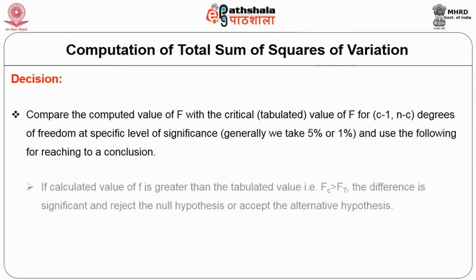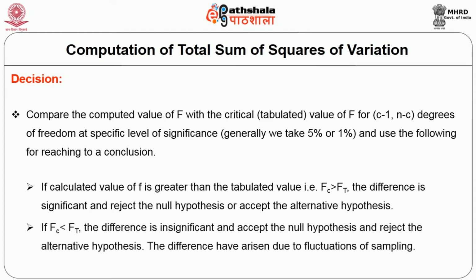First one, if the calculated value of F is greater than the tabulated value, the difference is significant, and reject the null hypothesis or accept the alternate hypothesis. Second one, if the calculated value is less than the table value, the difference is insignificant, and accept the null hypothesis and reject the alternate hypothesis. The differences have arisen due to fluctuations of sampling.